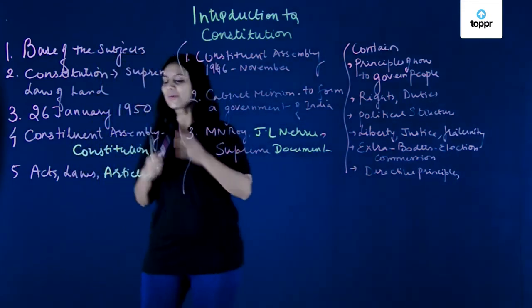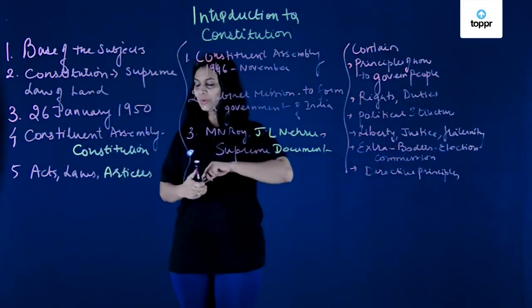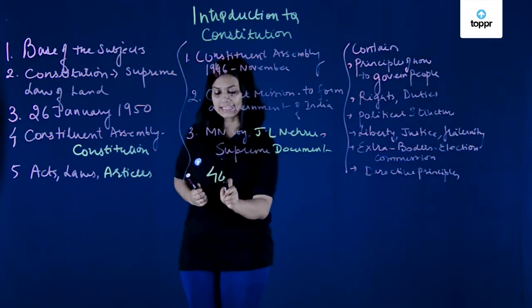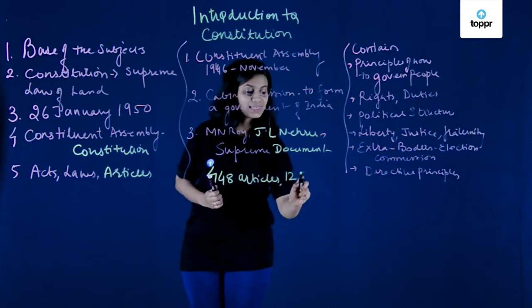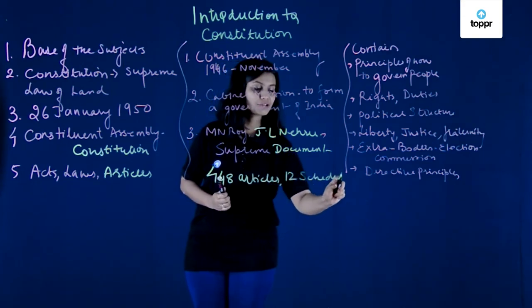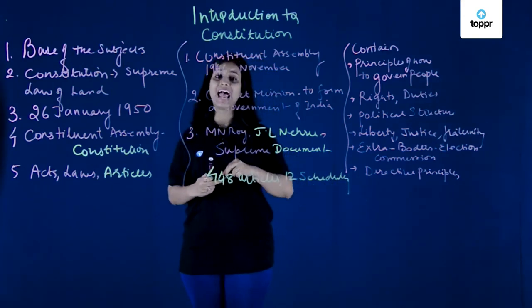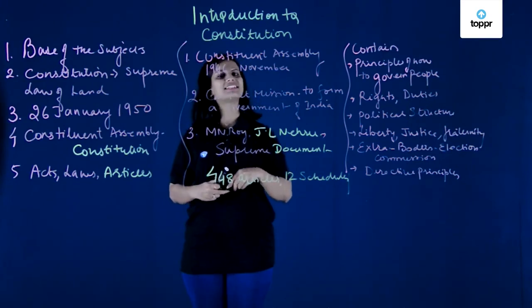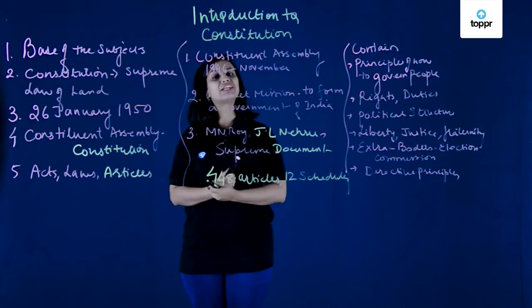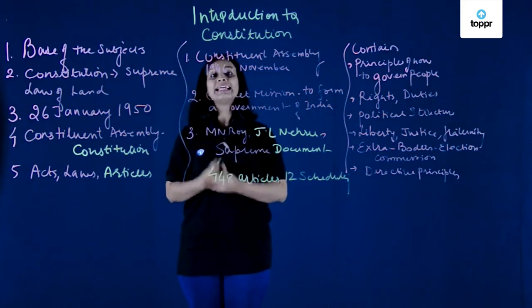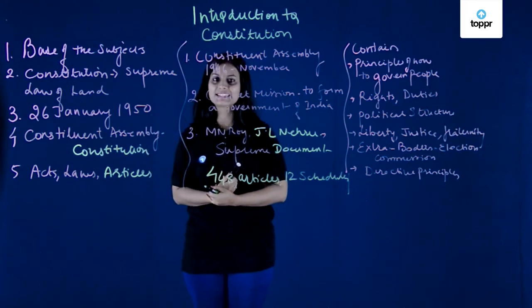So if you see right now, in our Constitution we have 448 articles and 12 schedules. This is the current status of our Constitution, the supreme law of our land, which is composed of so many articles clearly defining everything, and 12 schedules explaining everything to the people, and also to the government, in order to avoid confusion. That is the basis and the introduction to the idea of the Constitution in India.